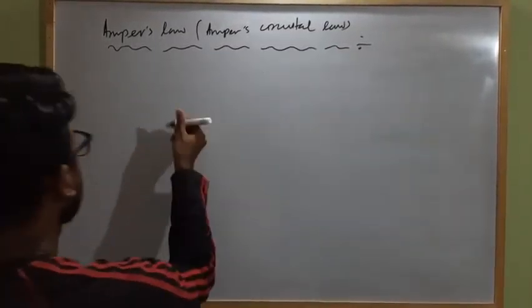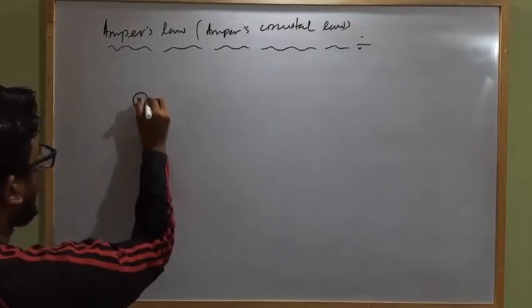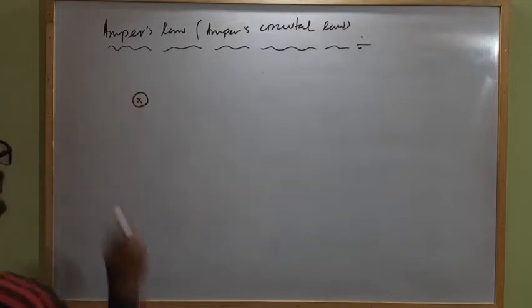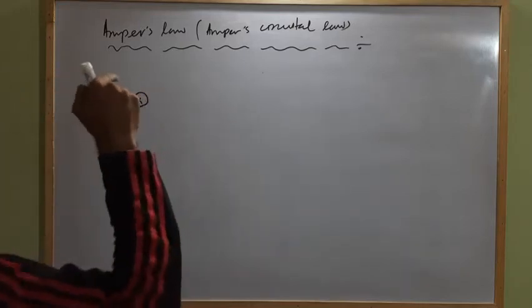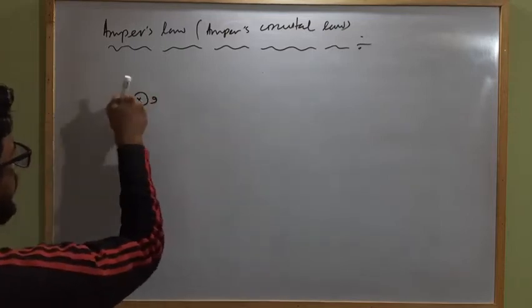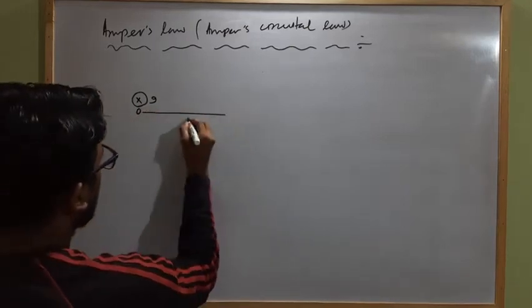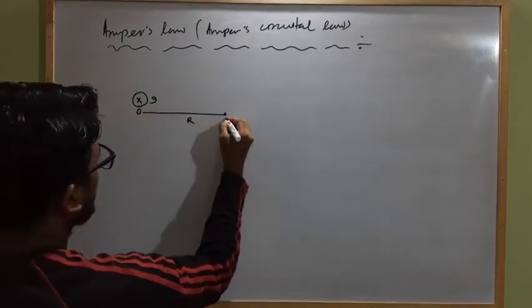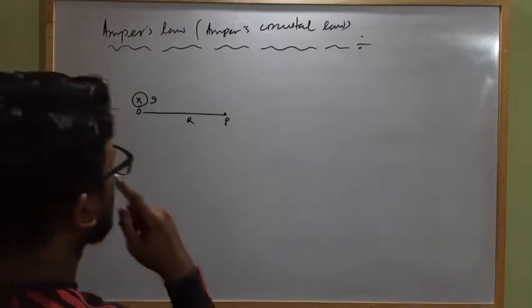So let's consider an infinite current-carrying conductor which carries current into the plane. That means the current-carrying conductor is like this, carrying current I into the plane at point O, and at a distance R there is a point of observation P, about which we have to calculate the net magnetic field strength.